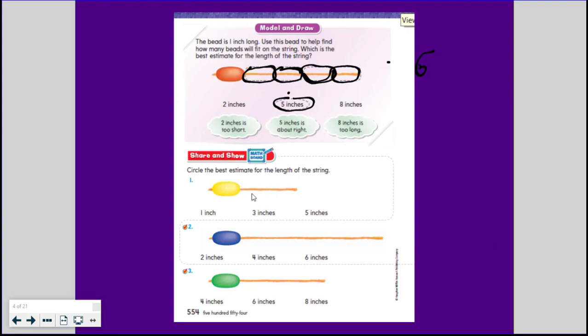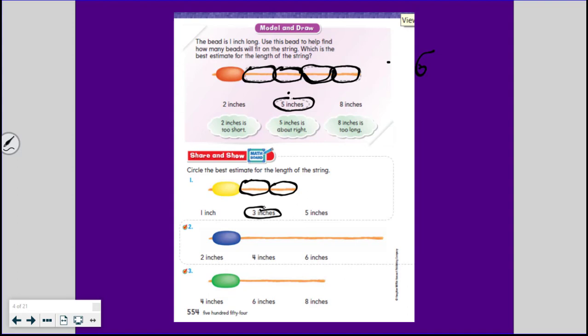So looking at this string, how many beads do you think you could fit on there? So this would be a good time to take and draw some beads in, right? So just like we did with the last problem, that's about the size of the bead that's there, the yellow bead. I'm going to draw another one. And so this string is probably about 3 inches. So you're going to pause your video and you're going to do that for number 2 and number 3.